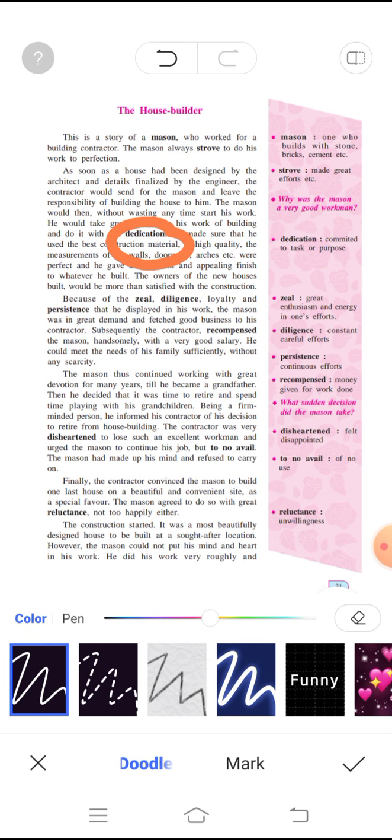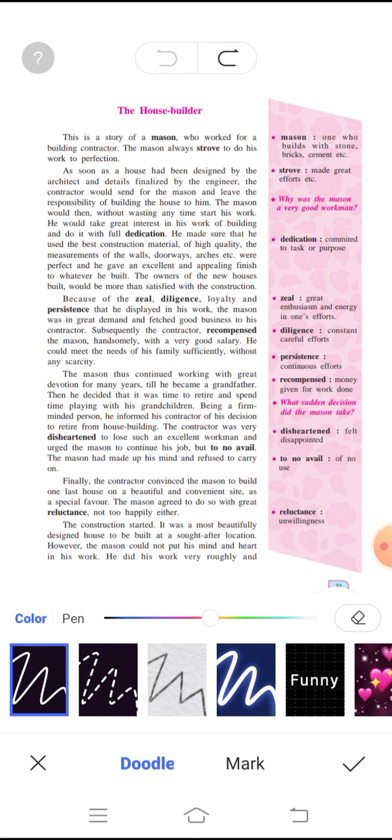Now for noun forms, it is important to learn these endings: tion, ment, ation, ity, ance, ship. You will learn that in school. Here you have to find the words related to that one. Dedicate, dedication. Second is measure. Look at here, the measurement. Like that you have to do the remaining ones.